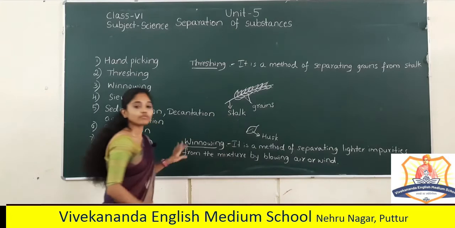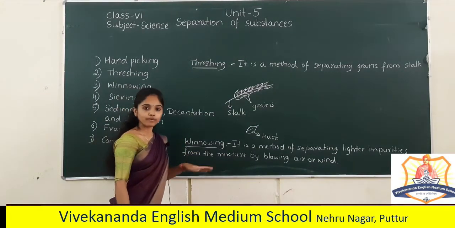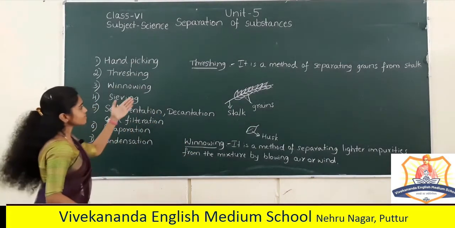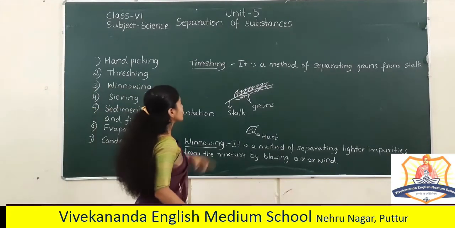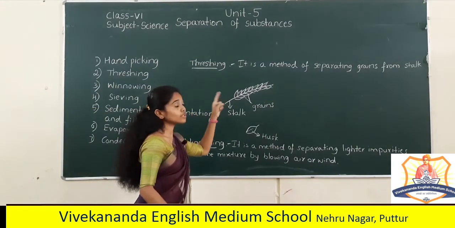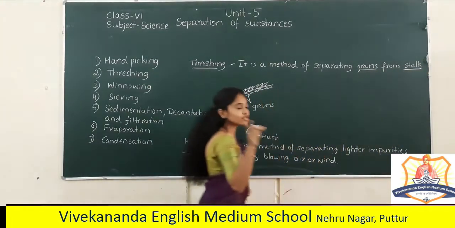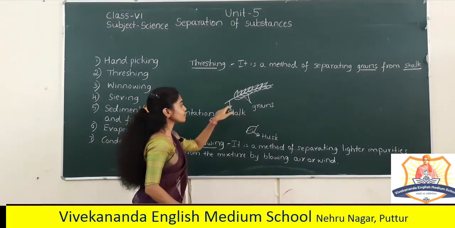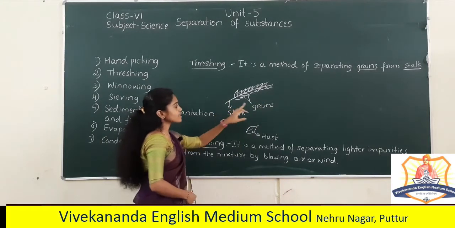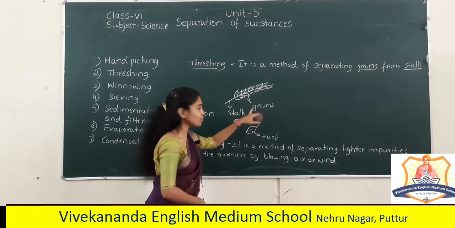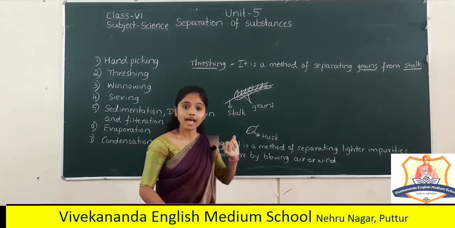That is winnowing. So before moving forward, let's recall what is threshing and winnowing. Threshing is a method of separating grains from the stalk. These grains are used as food, whereas the stalk can be used as animal feed.